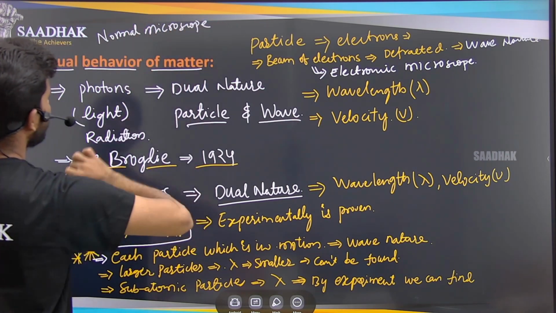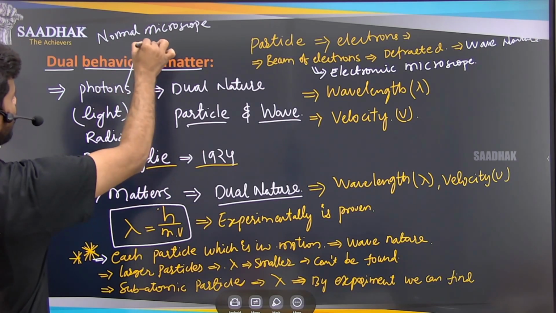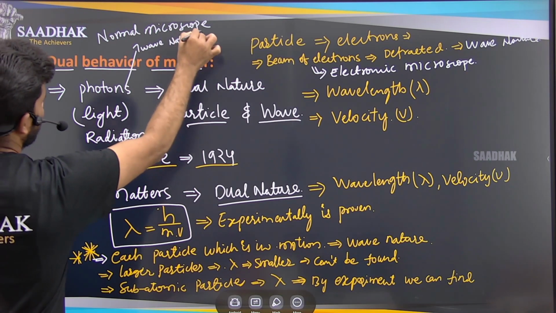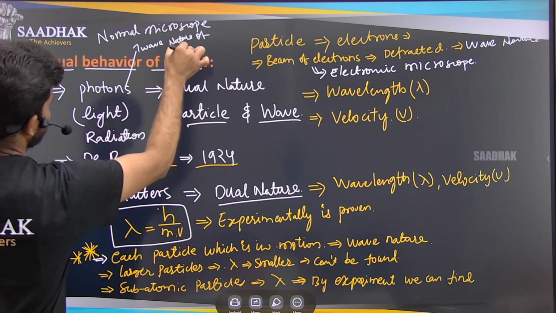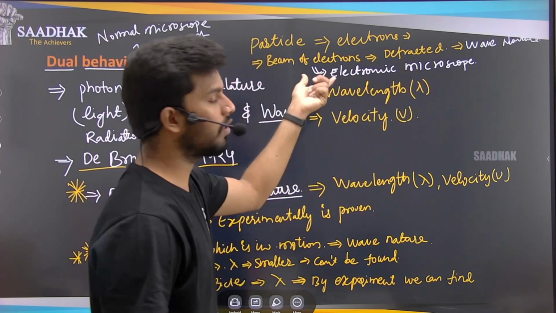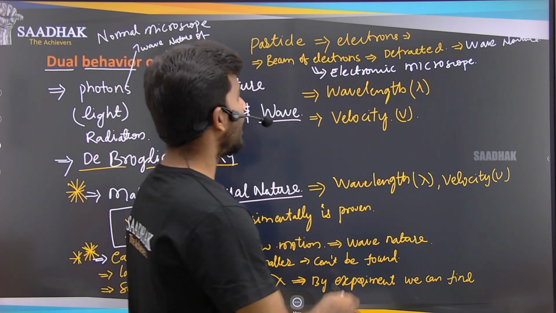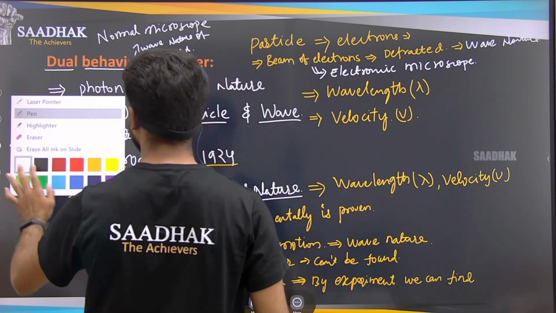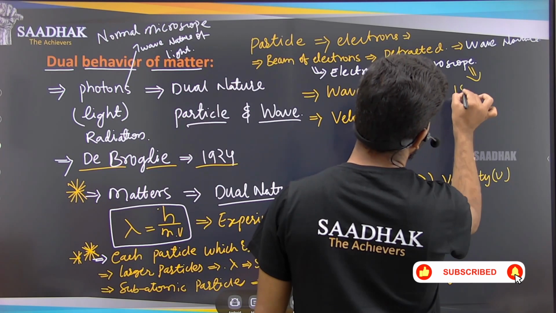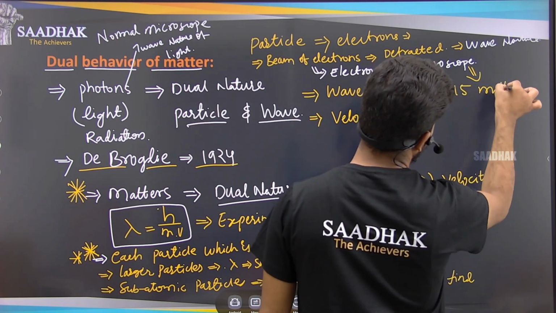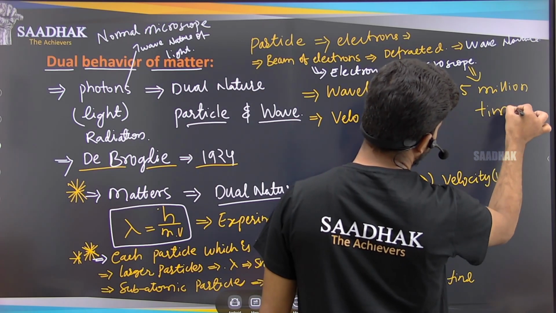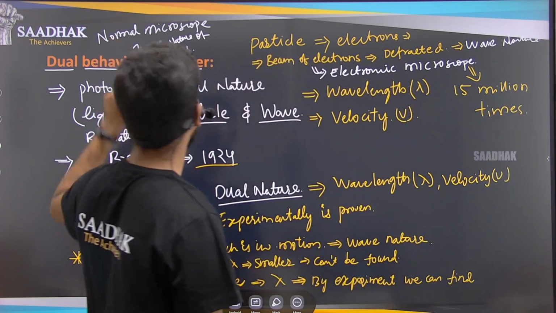The microscope that we have works on the wave nature of light. But my electron microscope works on the wave nature of electrons, and this electron microscope has a magnification capacity of around 15 million times that of a normal microscope.